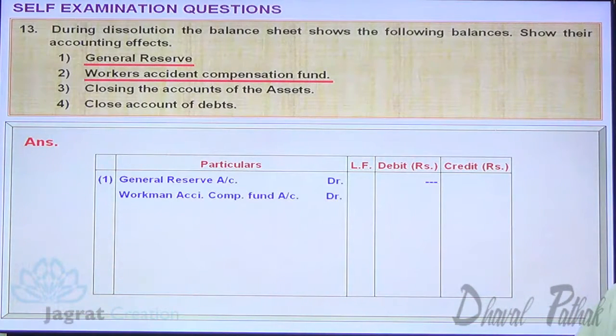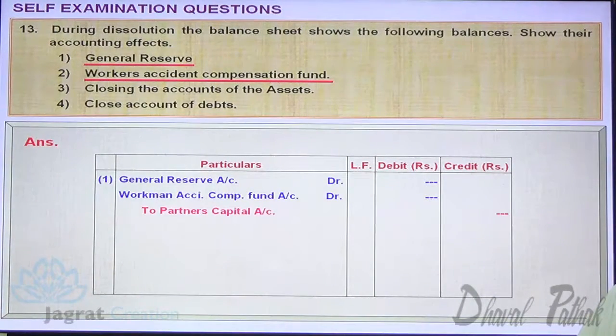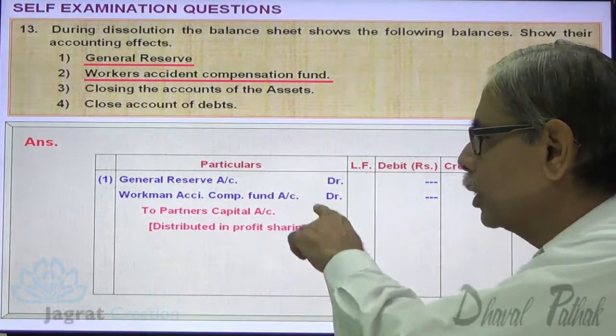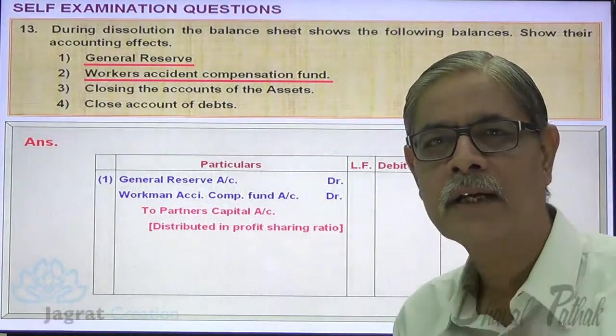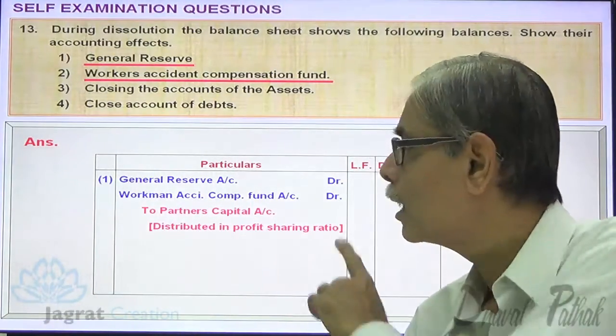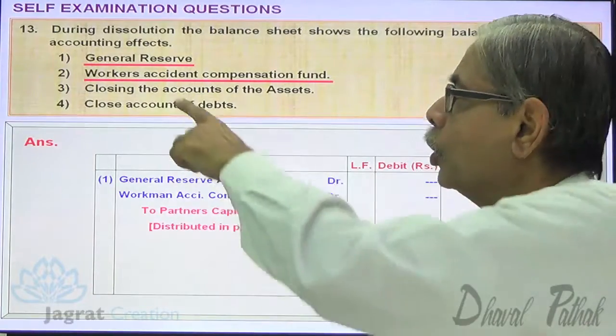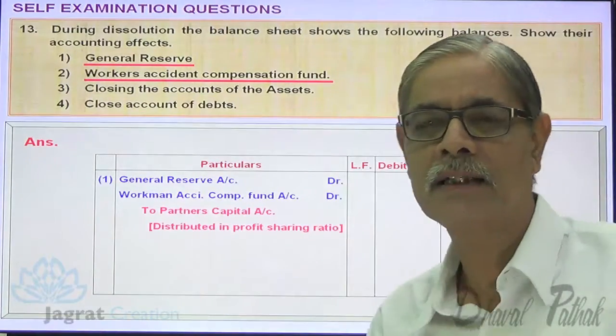General reserve account debit, workmen accident compensation fund account debit to partner's capital account. Both the amounts get distributed in the ratio of their profit sharing. Now next, closing the accounts of the assets.